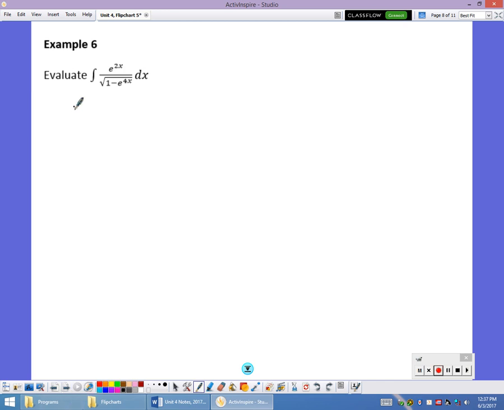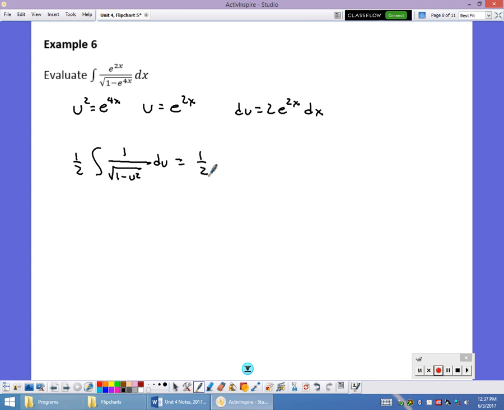This one, if u squared is e to the 4x, then u is e to the 2x. Then du is 2e to the 2x dx. So then I can pull a 2 out front, or you can pull 1/2 out front. That e to the 2x dx is my numerator, so I can write it as 1 over the square root of 1 minus u squared du, which that antiderivative then is inverse sine. So it's going to be the antiderivative, which is 1/2, my inverse sine of u, which is e to the 2x plus c.